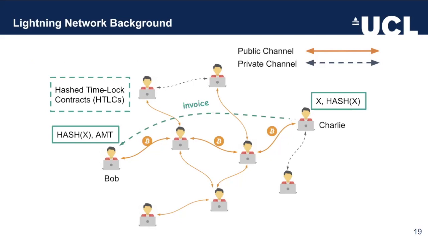The HTLCs provide two very important features. First of all, two nodes can communicate with each other and send payments to each other without having to share a channel, but it also ensures that intermediate hops involved in a payment cannot cheat, in the sense that they cannot receive a payment without forwarding one as well.